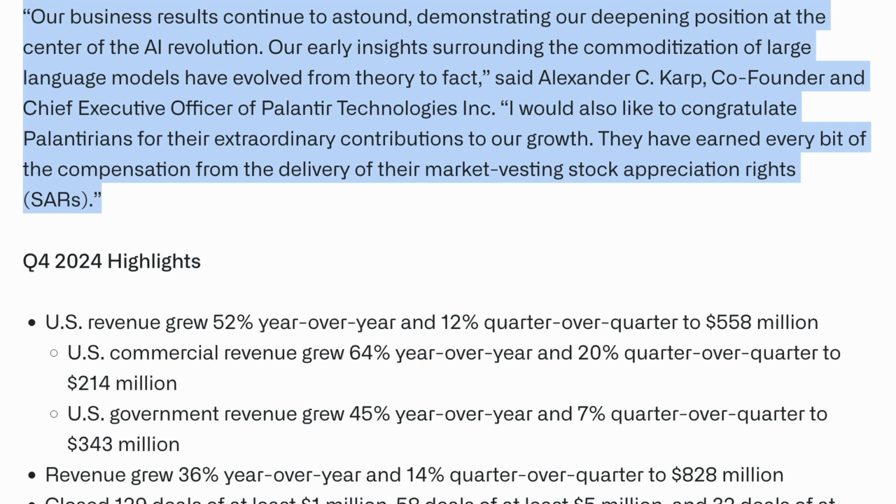The company reported a revenue of $827.5 million, surpassing analysts' expectations of $775.9 million. This marks a substantial increase from the $608.35 million reported in the same quarter the previous year. Earnings per share stood at 14 cents, a notable rise from the 8 cents per share recorded in Q4 2023.